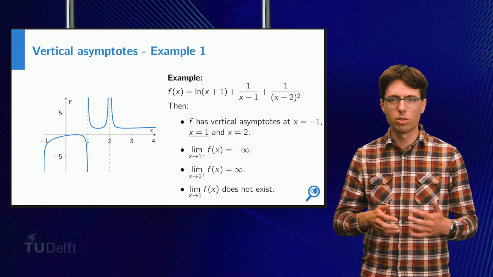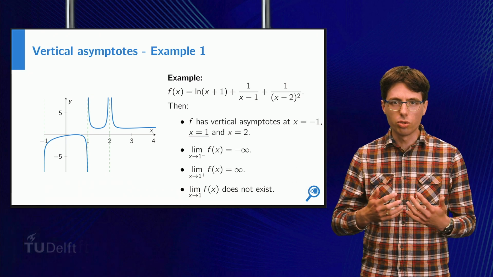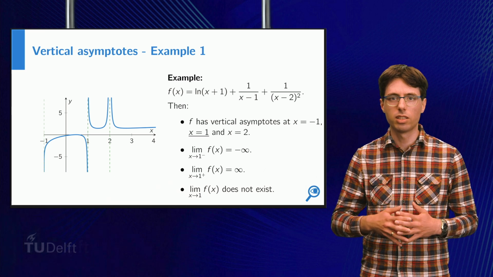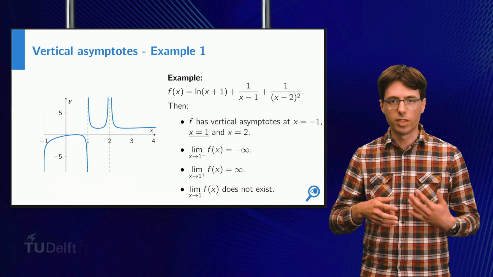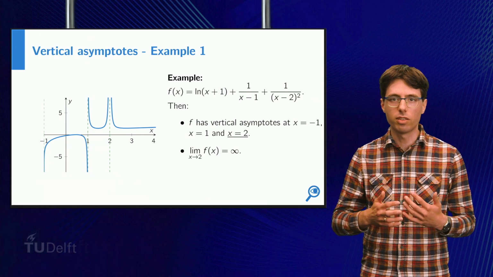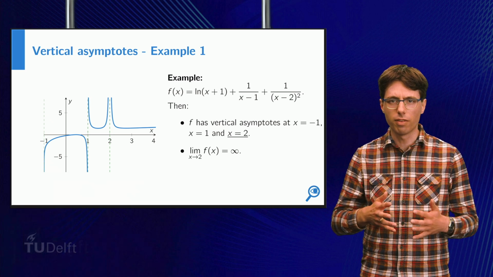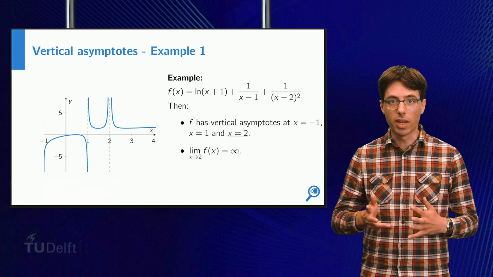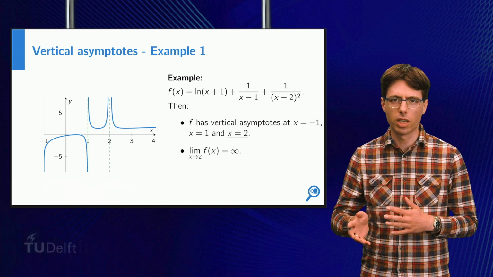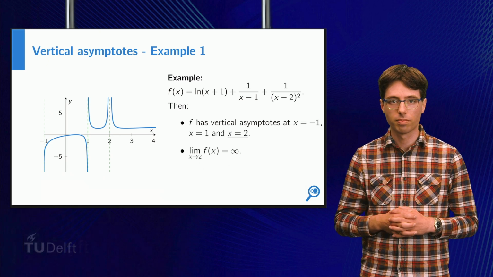So we can write down these one-sided limits, but there's no way to write down something for the two-sided limit, since it approaches minus infinity from the left and plus infinity from the right. On the other hand, for x is 2, both from the left and the right, the function values go to infinity. So we can write that the limit of x approaching 2 of f of x is infinity. Remember that in each of these cases, even though we can write that the limit is plus or minus infinity, these limits still do not exist.